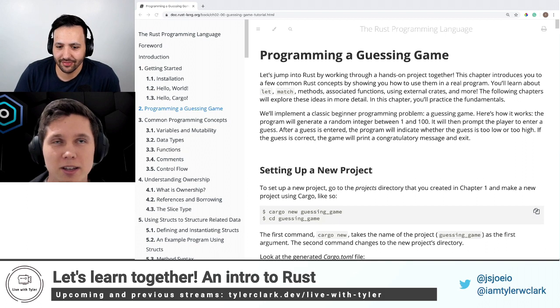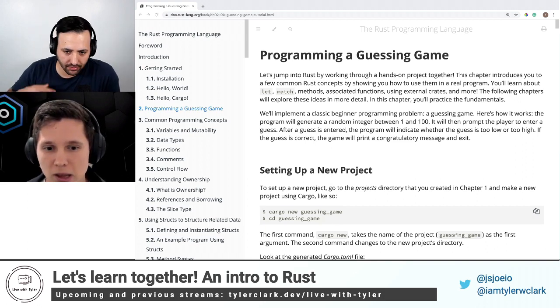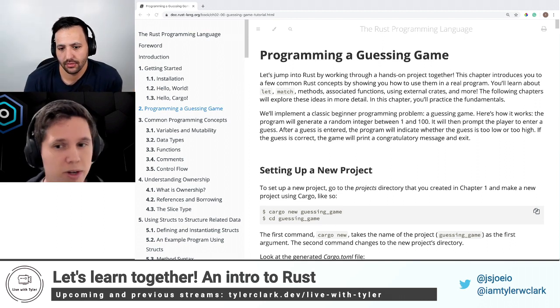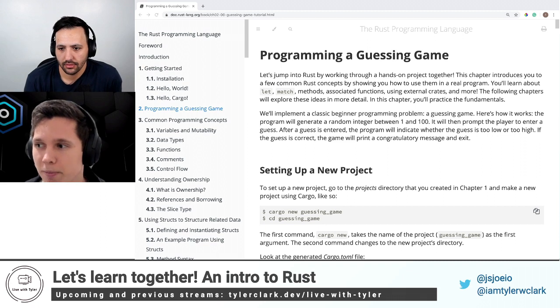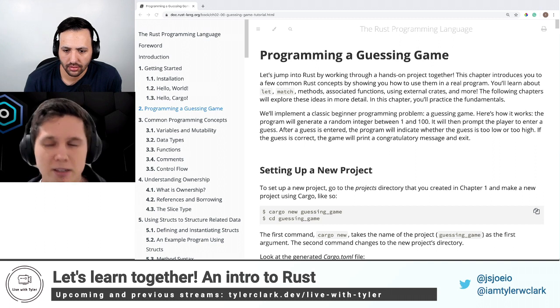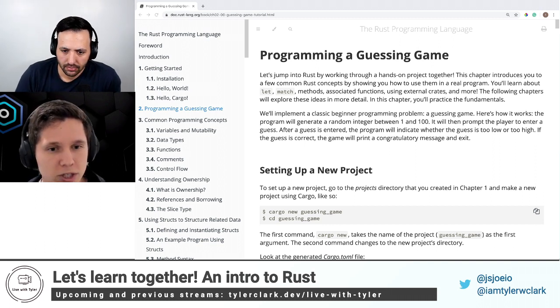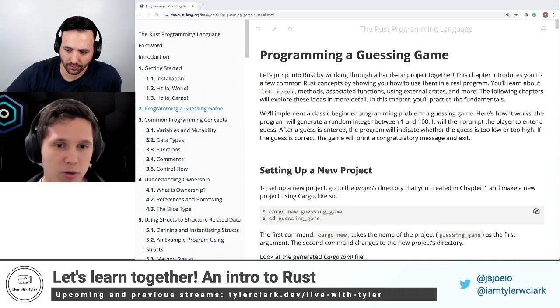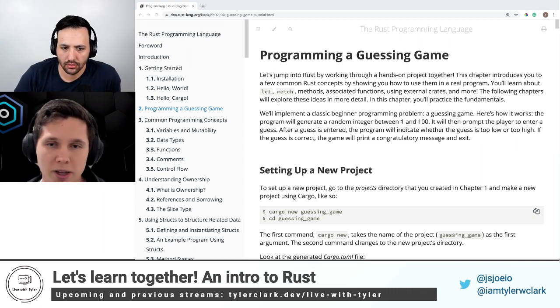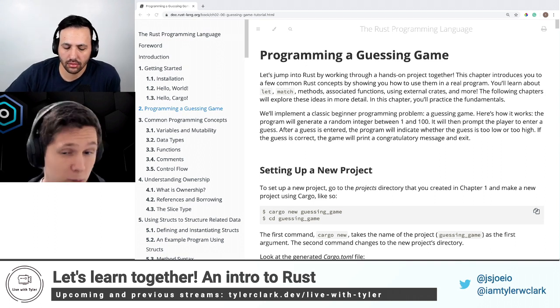So Rust is a systems programming language. A lot of people compare it to C++. I've never written any C++, but that's what I read, and as I'm learning, that's what I'm hearing. It's more of a low level language. It's got a really interesting memory safety guarantee. It's got this ownership model, which is a little confusing and there's a bit of a learning curve. But once you understand references and memory and how Rust handles allocating and deallocating memory for you, it's really performant.